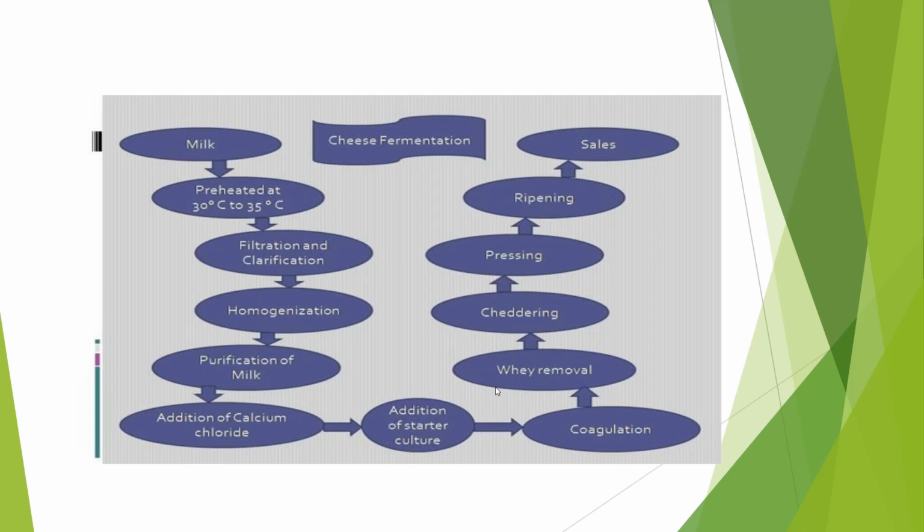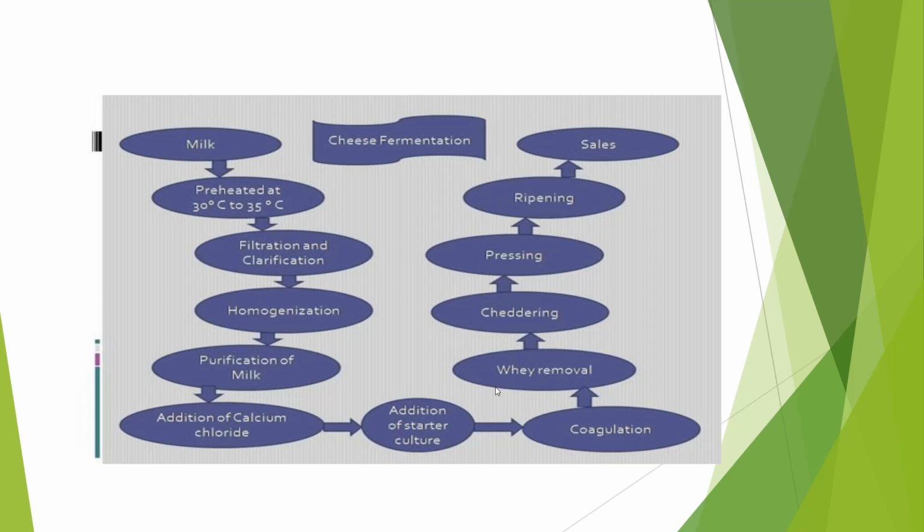Same as in yogurt, we have milk. For example, in cheese production, cow milk or buffalo milk is used. Once milk is obtained, the milk is preheated at 30 to 35 degrees centigrade. This preheat treatment is mainly to eliminate unwanted organisms. After that, we have to filter and clarify the milk. Then we go for homogenization. Homogenization is nothing but passing the milk through narrow tubes with high velocity.